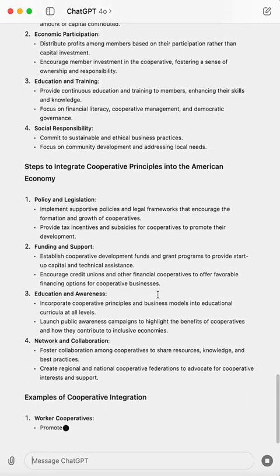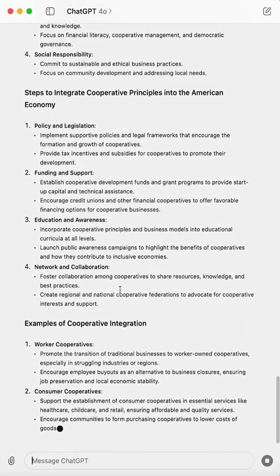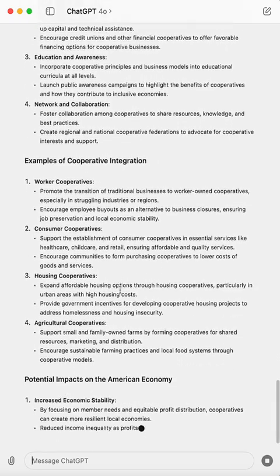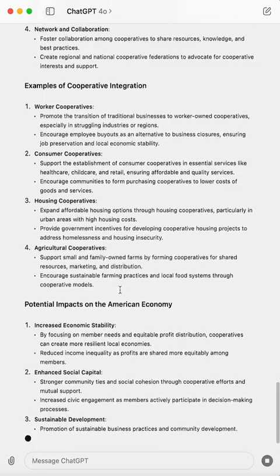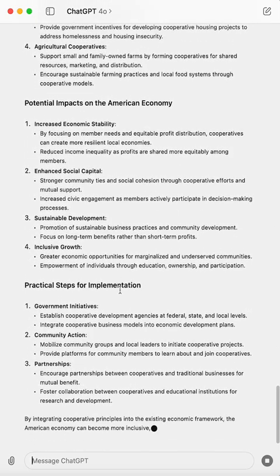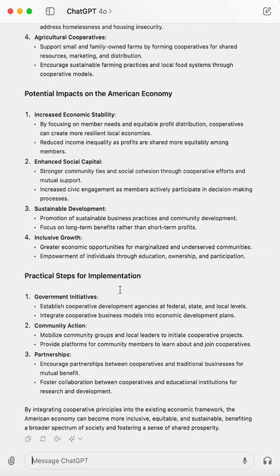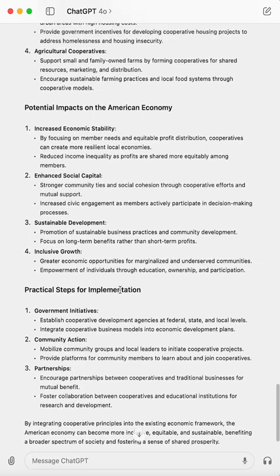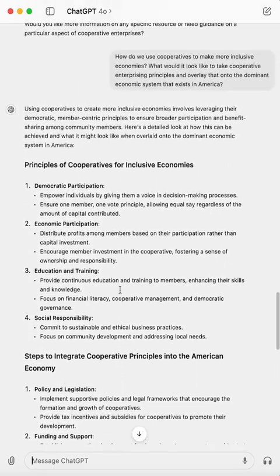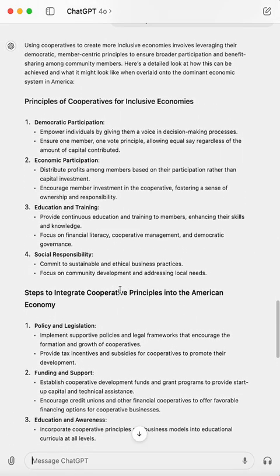And so we all know, okay, baseline, what cooperatives are, but then let's start to see how we can enter. This is a really long answer from ChatGPT, and you might say in some cases, don't make your answer longer than X amount of paragraphs, right? But this is an extremely nuanced way of thinking about it. Okay, principles of cooperatives for inclusive economies: democratic participation, economic participation, education and training.